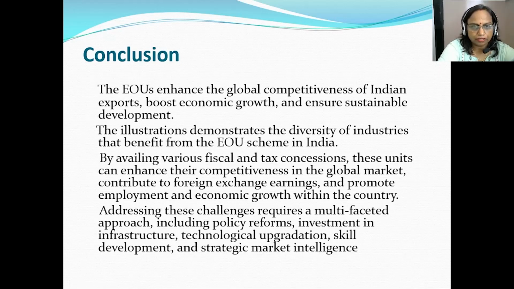Addressing the challenges will require a multifaceted approach, including policy reforms, investment in infrastructure, technological upgradation, and skill development, and also a need for strategic market intelligence.